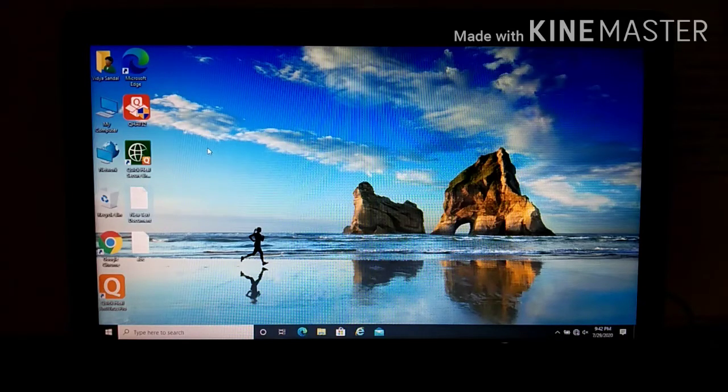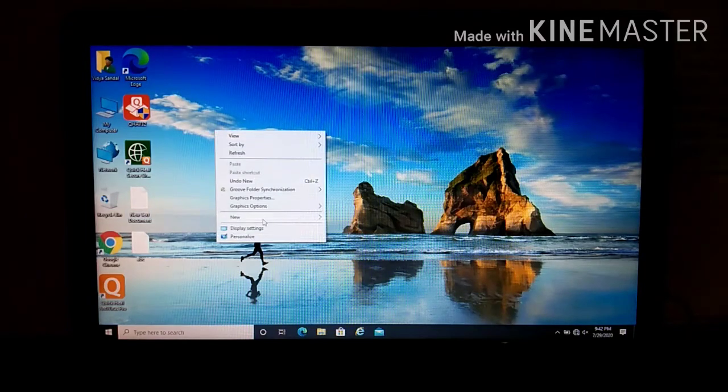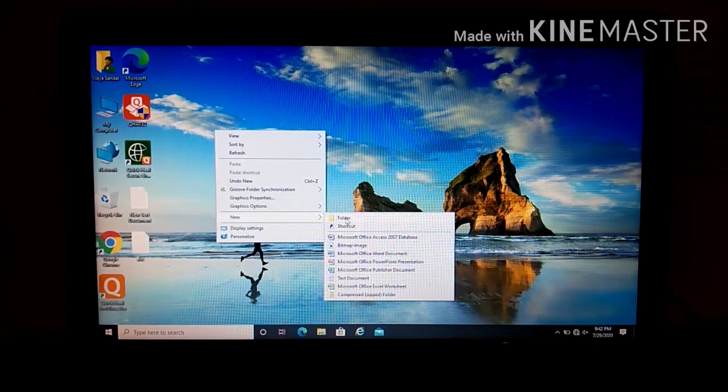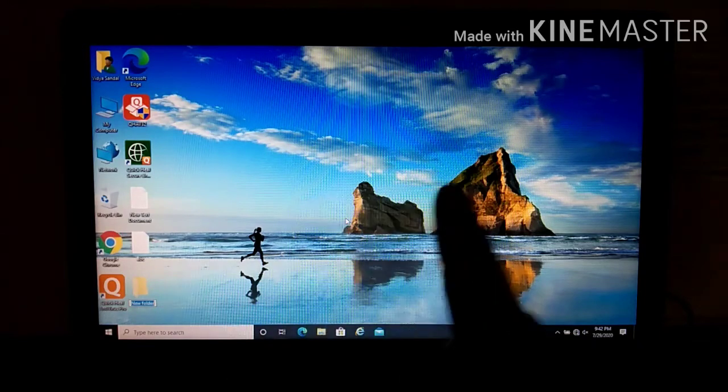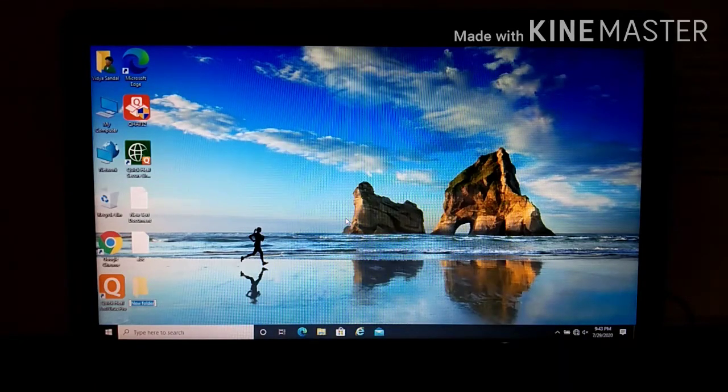So, how to create a folder here? Again, right click, New, and here we have Folder. We have to type the name for our folder. By default, whenever you create a folder, it comes as New Folder. If you don't give any name, it will come like New Folder 1, New Folder 2, New Folder 3. So here we will give a name like PSEMS.